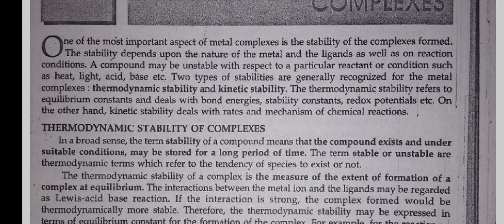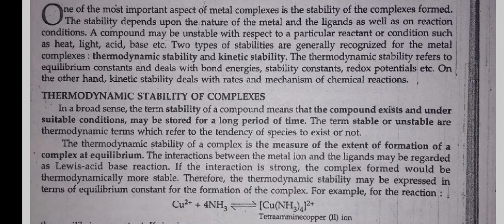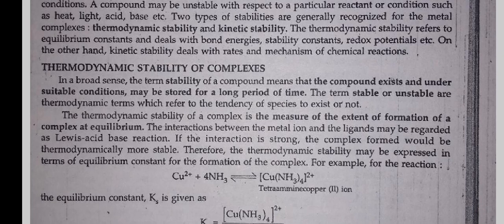Two types of stabilities are generally recognized for the metal complexes: thermodynamic stability and kinetic stability. The thermodynamic stability refers to an equilibrium constant and deals with bond energy, stability constant, redox potential, etc. On the other hand, kinetic stability deals with rates and mechanism of chemical reactions.